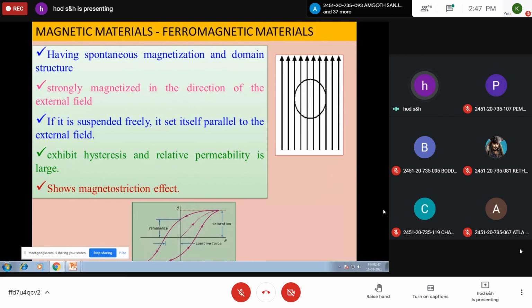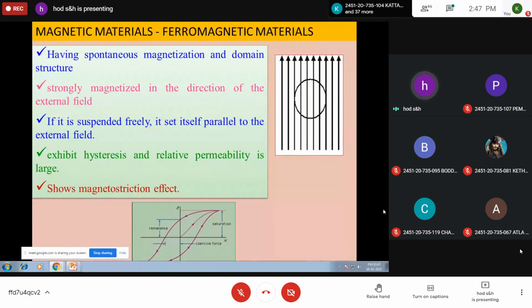And the important phenomenon that can be exhibited by a ferromagnetic material is magnetic hysteresis. We will discuss this once again. It is similar to ferroelectric hysteresis. Both are similar. And this ferromagnet shows the magnetostriction effect. You know what is magnetostriction? Anybody?